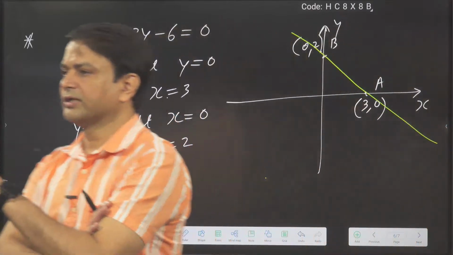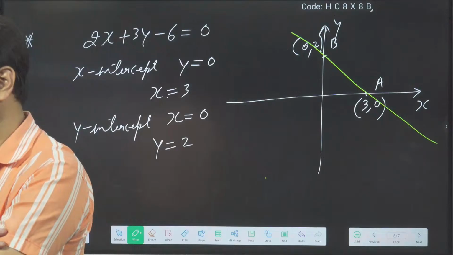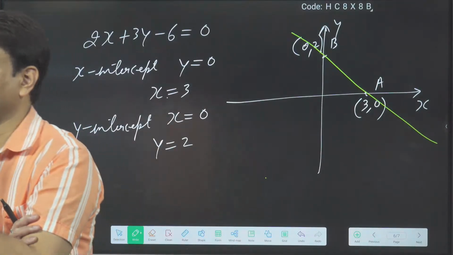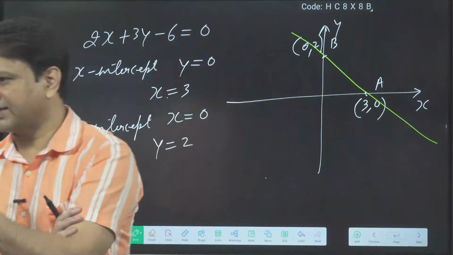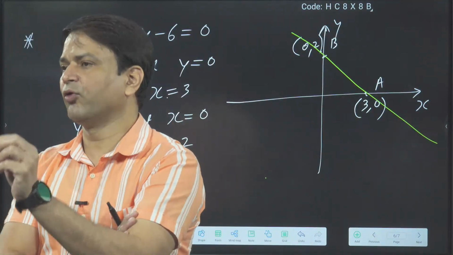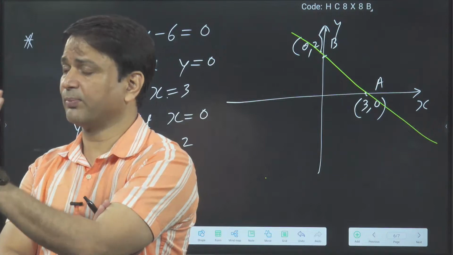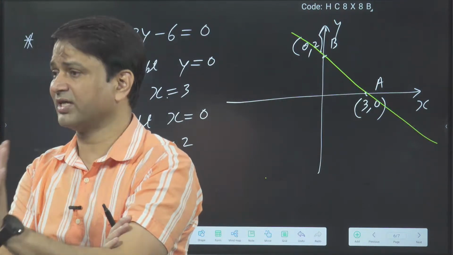Completed? Okay, so to draw the straight line we require 2 points. Those 2 points we will get on the x-axis as well as the y-axis. For the x-axis you will put y = 0 in the equation, you will get 1 point on the x-axis, and for the y-axis you will put x = 0, you will get a point on the y-axis. Join them, you will get the straight line.